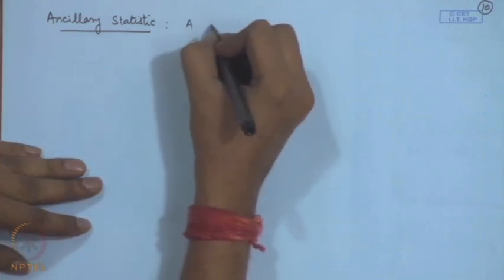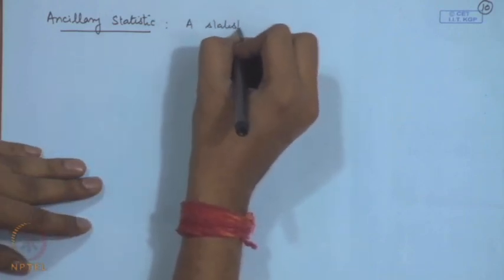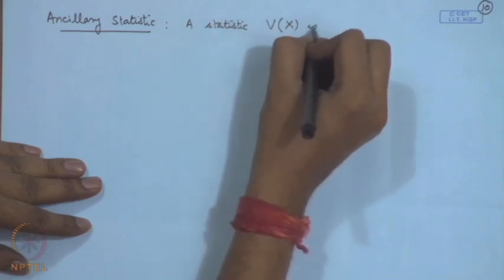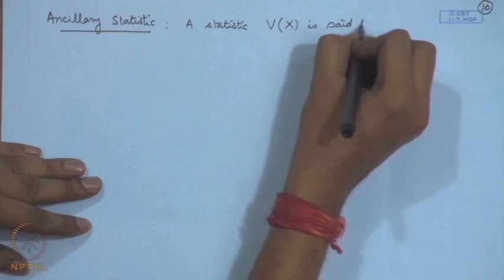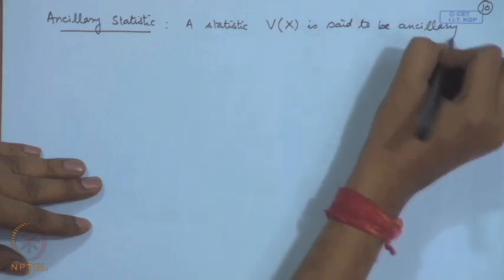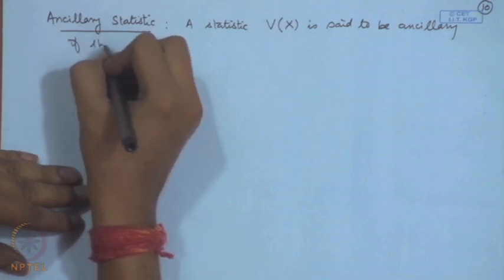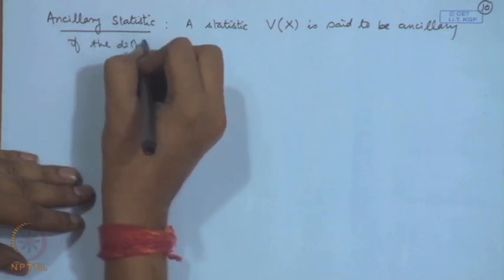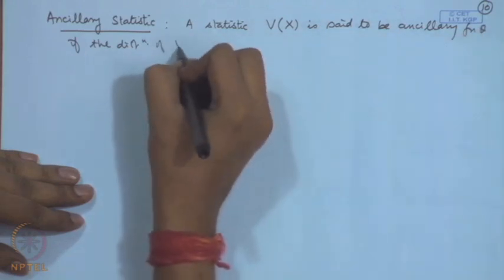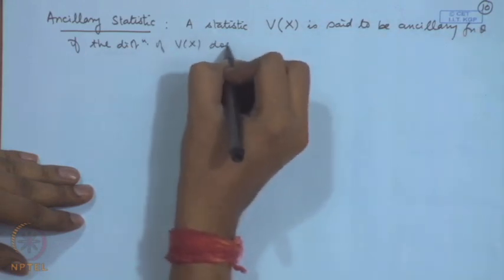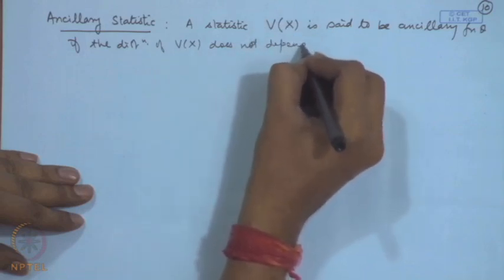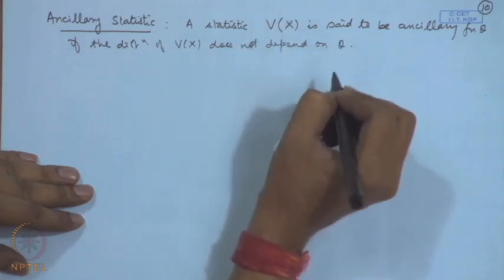So, a statistic, let me call it V of x, is said to be ancillary for, say, parameter theta, if the distribution of V x does not depend on theta.